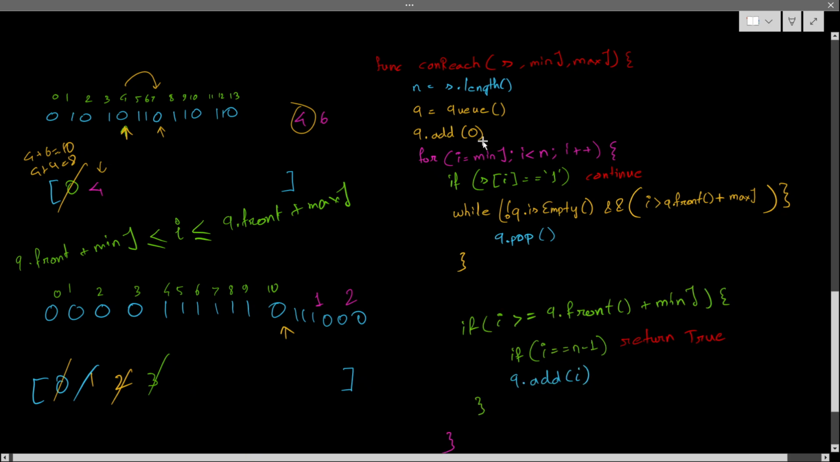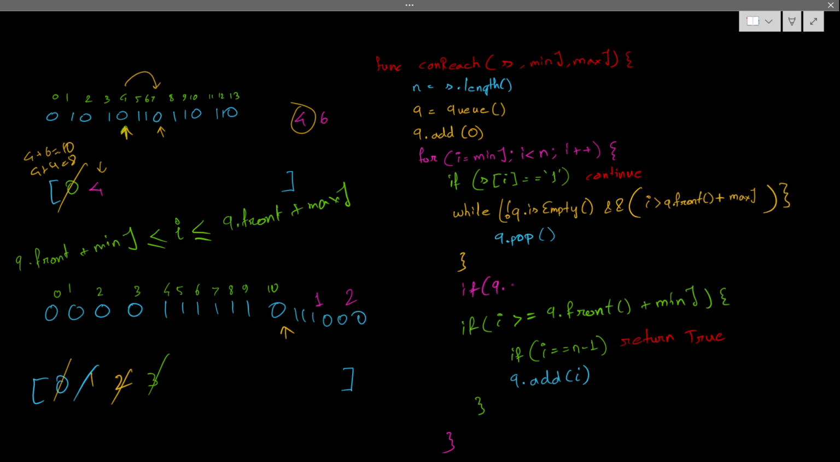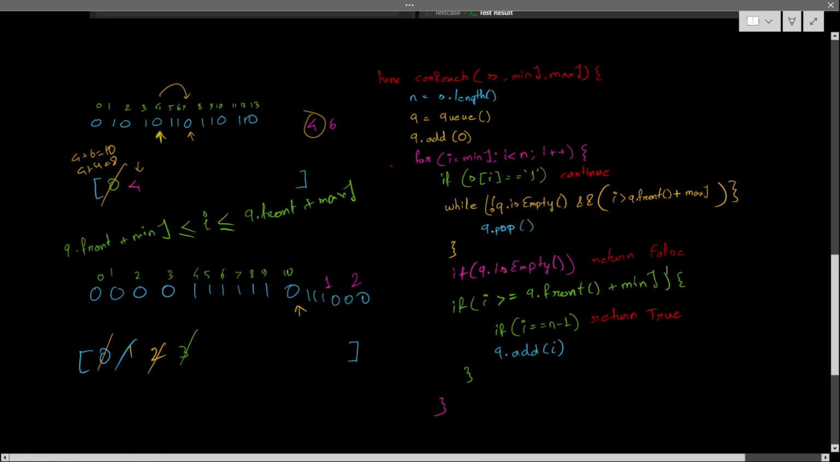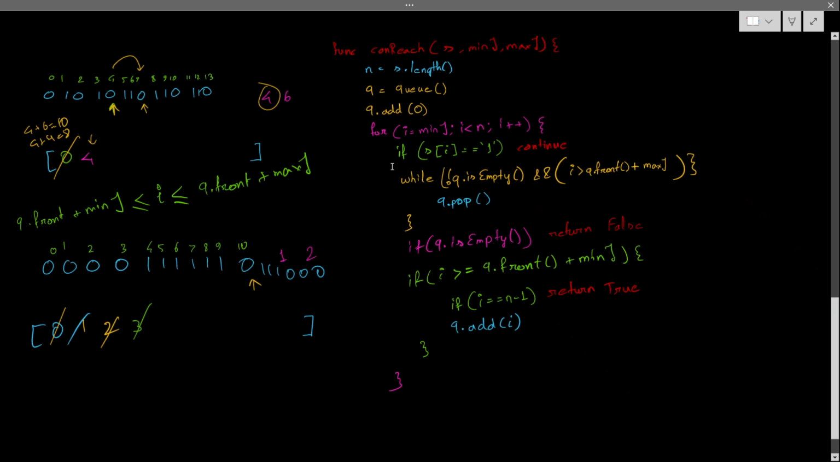If my queue is empty, that means simply return false, like it is not reachable. So simply return false. Got it? So these are the simple cases. At the end of the loop, you can return false.